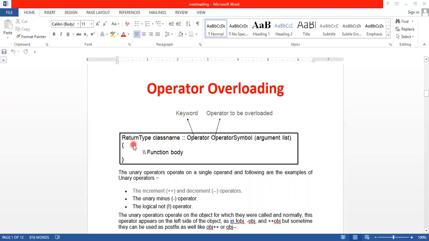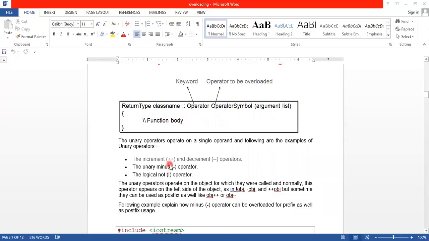So the general syntax for defining operator overloading is: return type, class name, scope resolution operator, the keyword operator, then the operator to be overloaded, that is the operator symbol, and then the argument list and function body. Okay. There are various types of operators supported in C++.